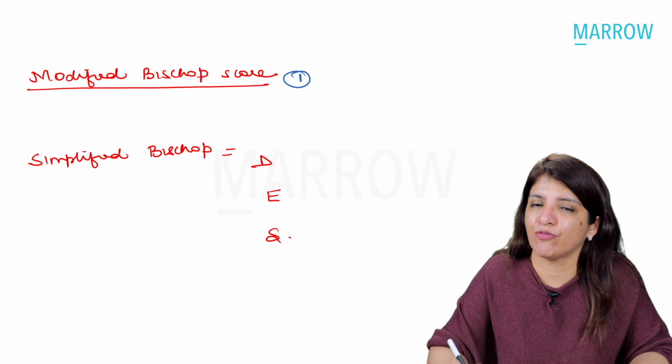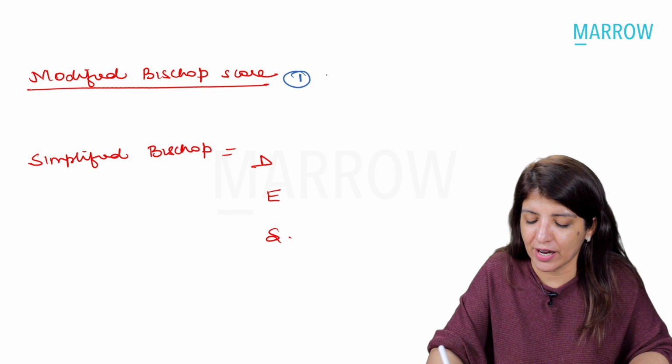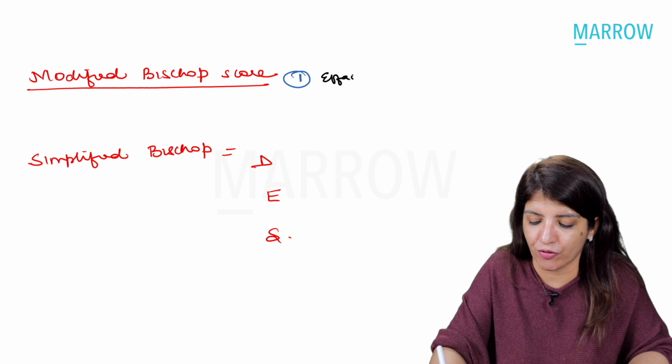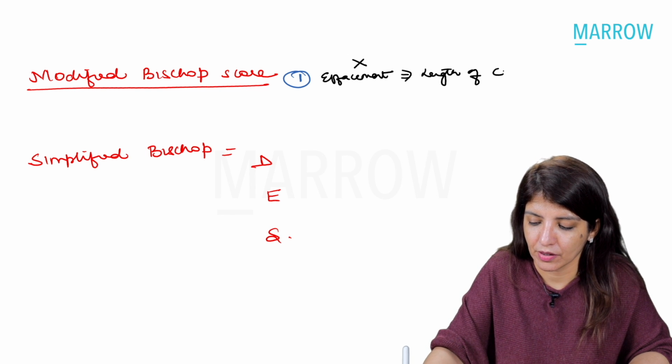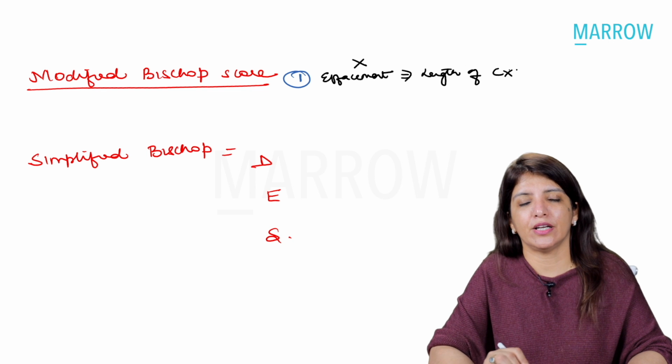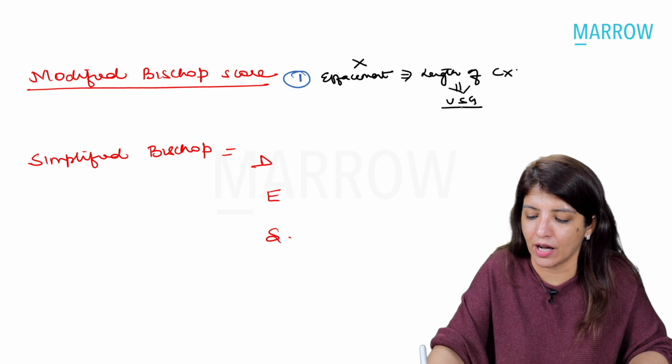Now, what is a modified Bishop score? Modified Bishop score has only one change. In modified Bishop score, instead of effacement, we have the length of cervix. So, instead of effacement, there is length of cervix, and length of cervix is measured on ultrasound.